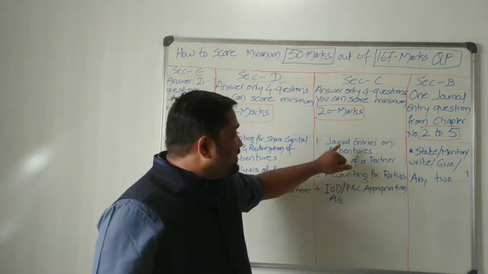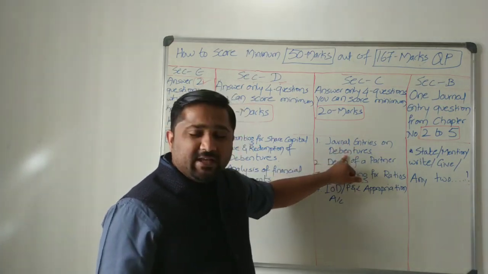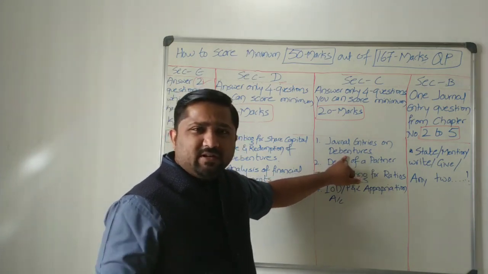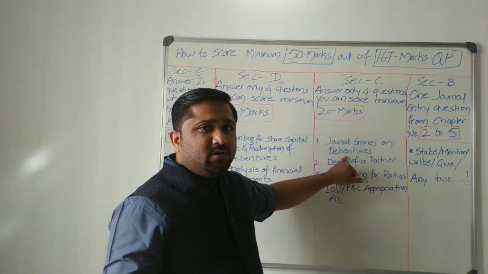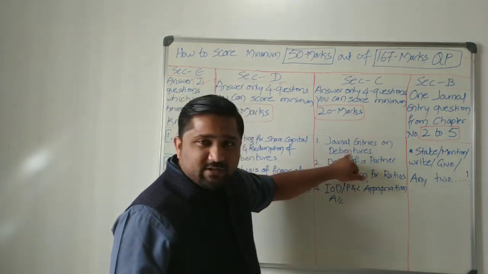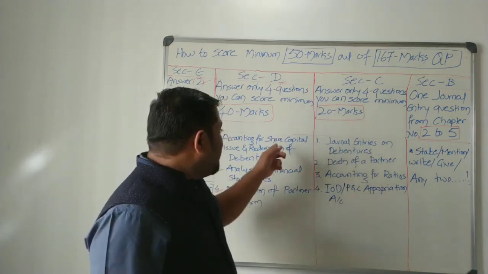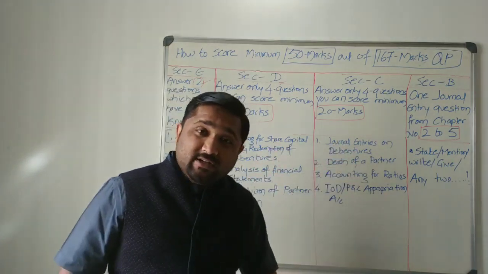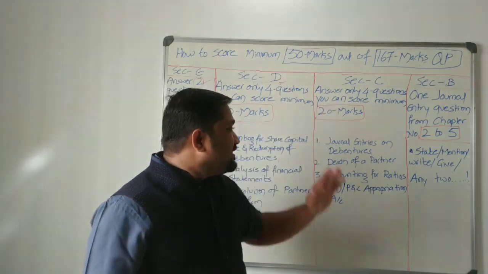Please select journal entries on debentures. Again, a very small topic, easy topic, just journal entries. You need to journalize only 5 transactions or 5 journal entries. So if you are able to journalize this, 6 marks again. 24 marks from here, 6 from here. 30 marks for journal entries from section D and C.